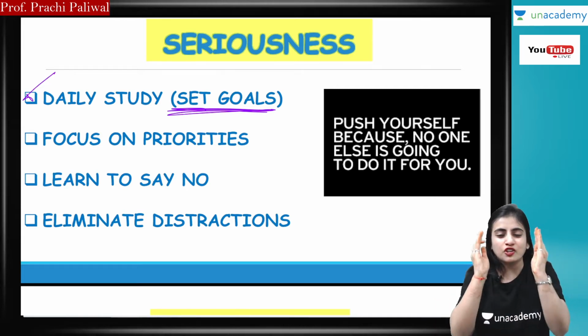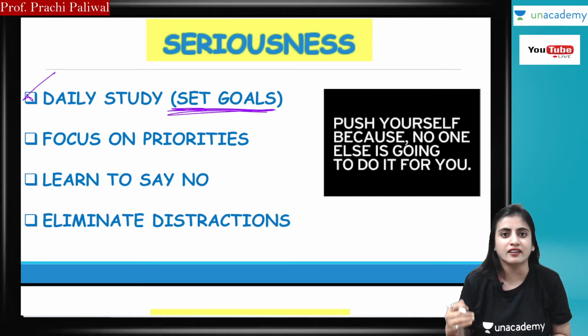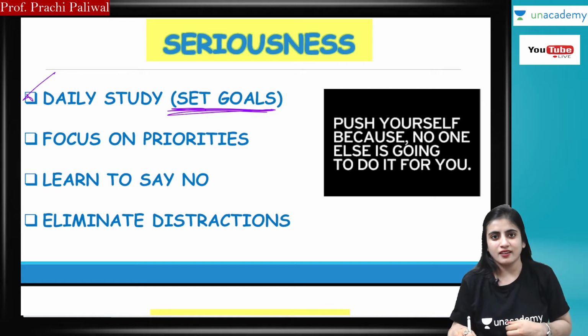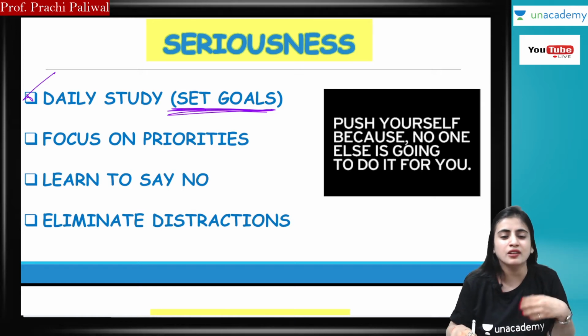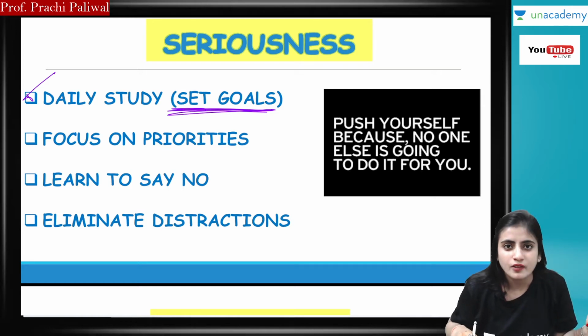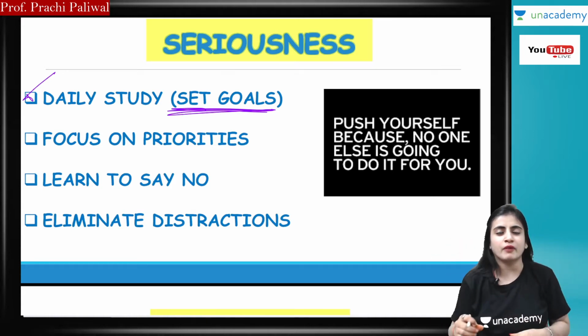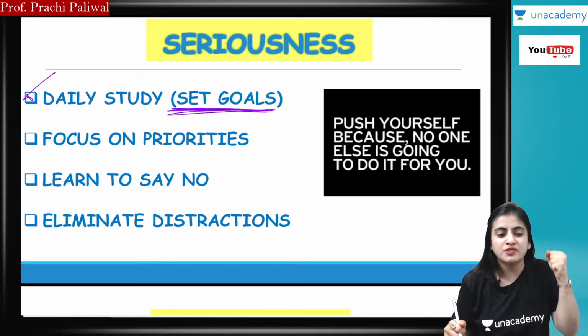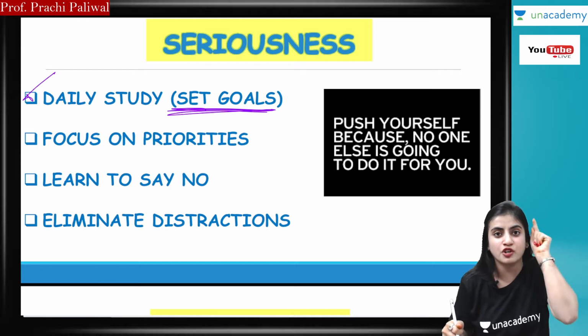So you have to set your target. You have to keep in front of you that you have to become a CA. If I take the example of Manish Modi, every day you have to keep in mind, I have to become CA Manish Modi. That is your goal. That is your target.